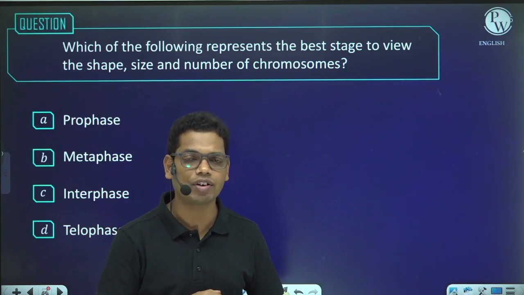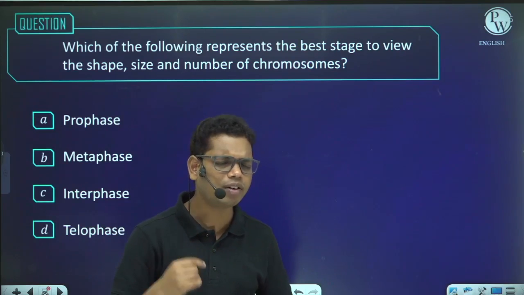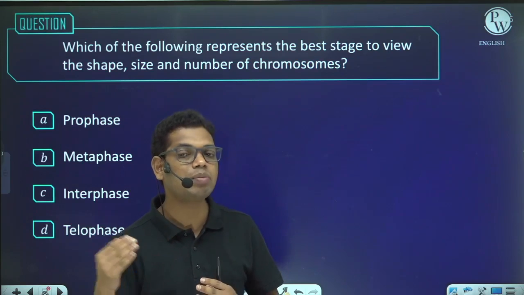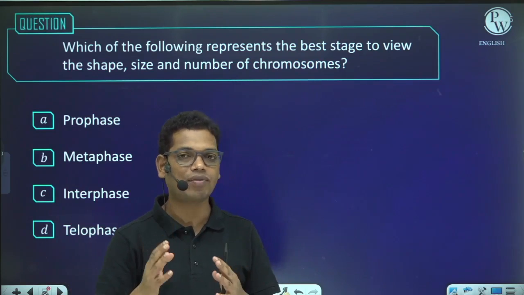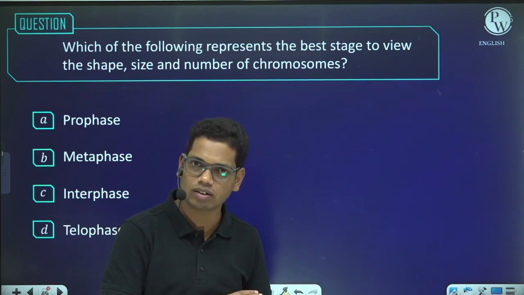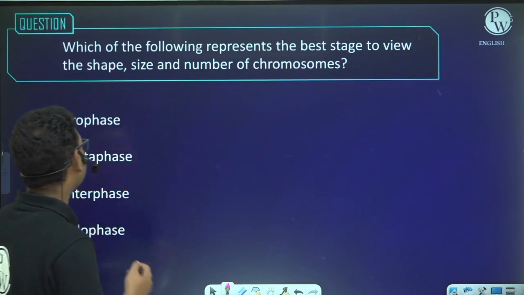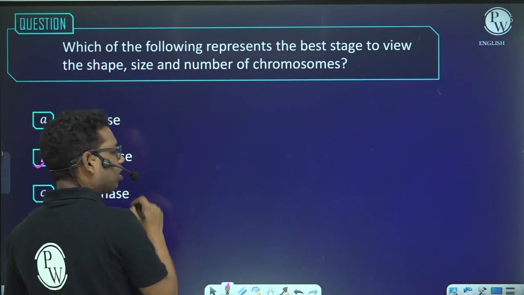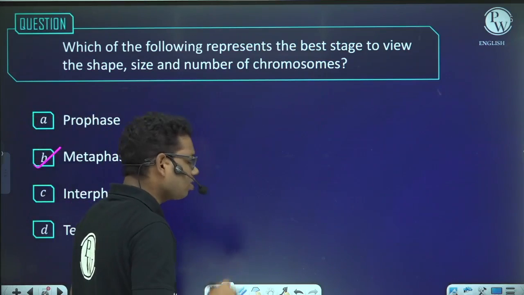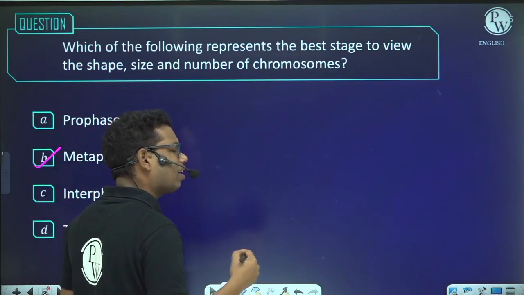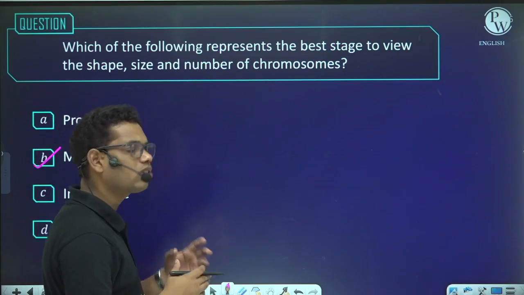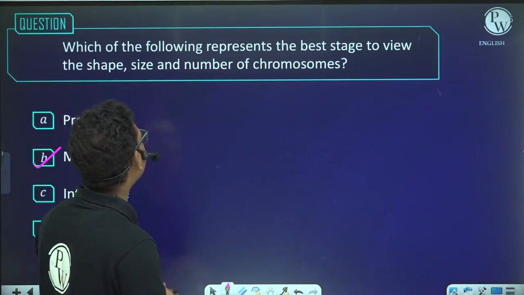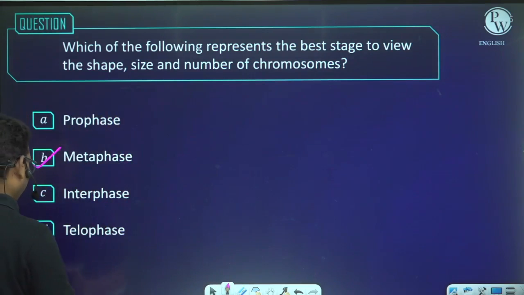It is the metaphase. I repeat, sorry, I should have said that by the metaphase the condensation of chromosomes takes place. That is why I will say the answer will be metaphase. Because by metaphase condensation of chromosomes completes, and because the chromosomes are completely condensed, they are thickest and shortest. So it is easy to observe the structures, to count them, and to observe the shapes. So the answer will be metaphase.